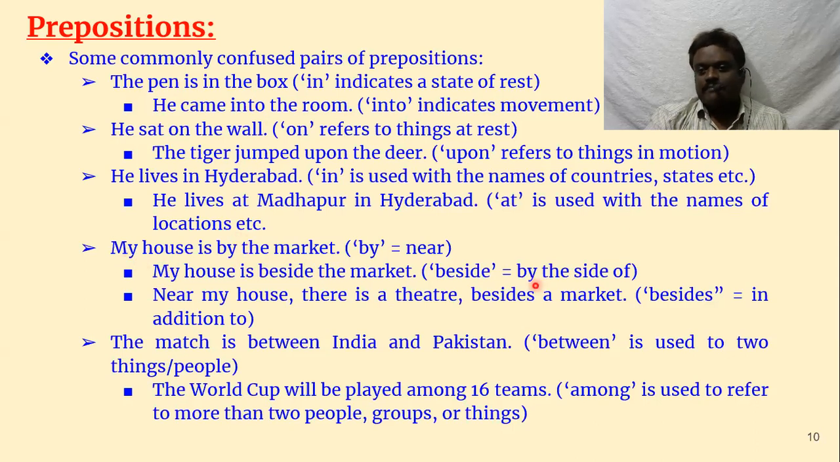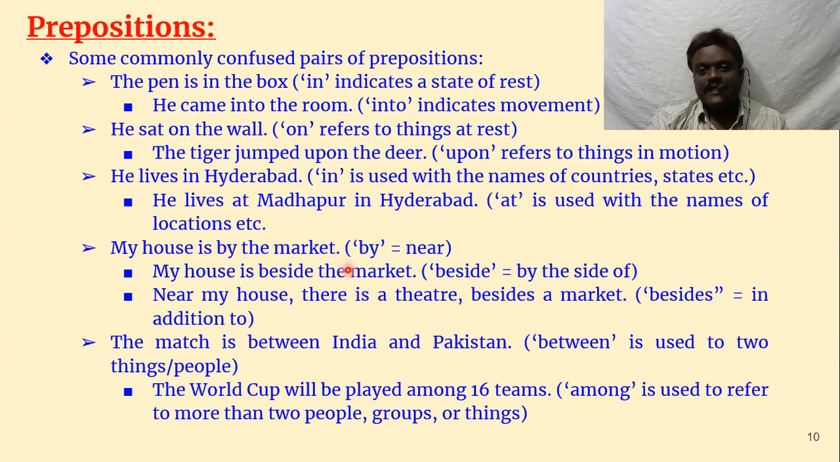My house is by the market. Here three words are there. My house is by the market. My house is beside the market. Near my house there is a theater besides a market. By, beside, besides. By means near. My house is by the market, that is near. Sometimes even beside also it can be. My house is beside the market. Beside means just beside. It's adjacent to the market.